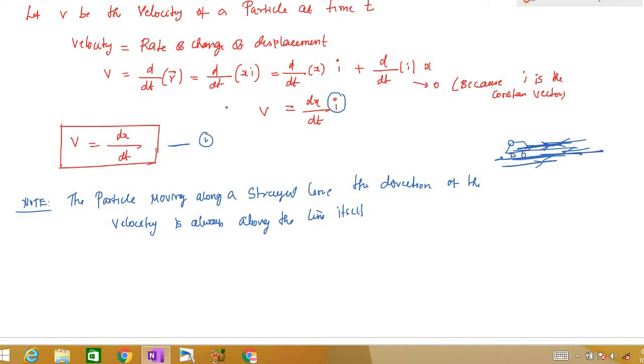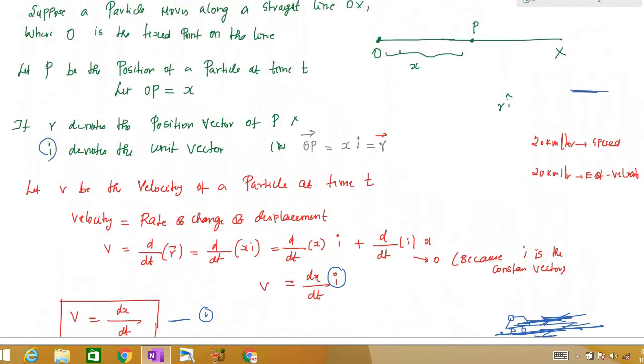The next important thing is, if a particle P is moving in the direction of x increasing, for example if you are moving in this direction, the velocity will be positive, because you consider the x and y axes. When x is increasing, the velocity will be positive. If x is decreasing, the velocity will be negative.